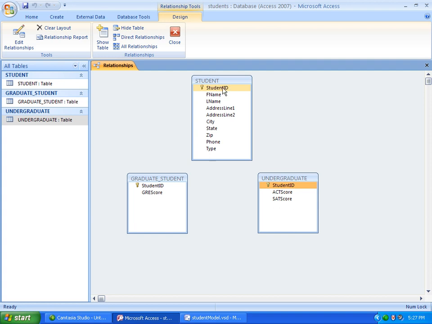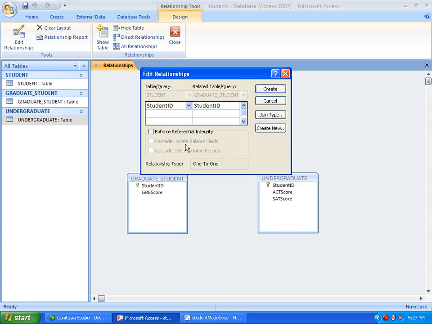This is going to be a one-to-one, and this is how easy it is. You take the primary key of the parent table, or the supertype table, and drag and drop it onto the subtype primary key. Let's enforce referential integrity. You can cascade updates. These numbers are going to be fixed, though, because they're surrogate keys, so they're never going to change, and there are going to be no updates.